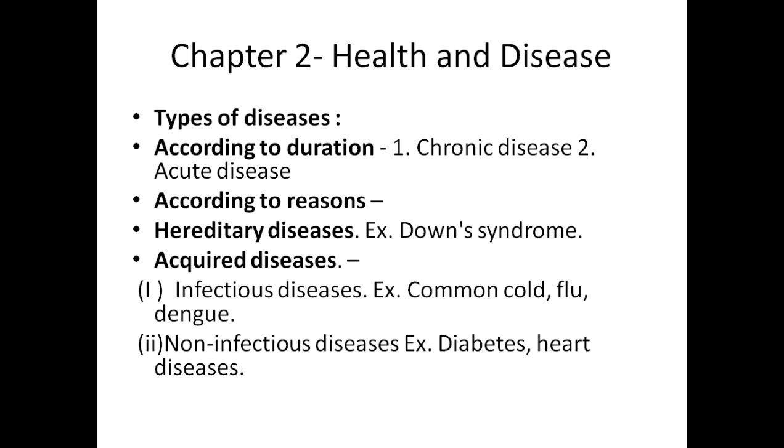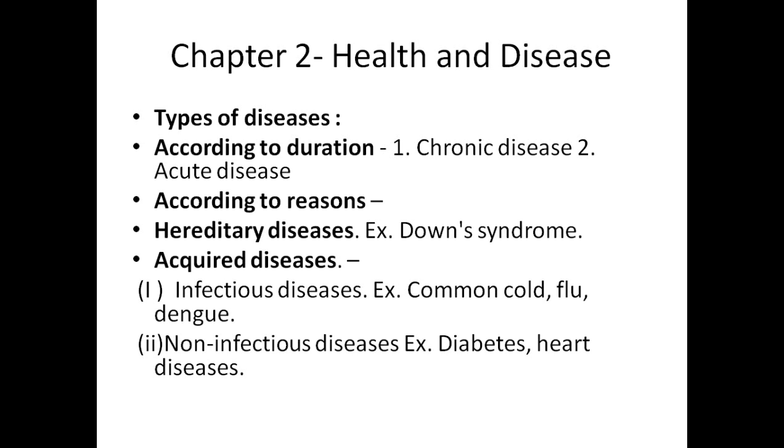Hereditary diseases are, for example, Down syndrome. Now, hereditary disease: we all know that if our forefathers suffered from BP or sugar, it is a hereditary disease. Maybe I will also get sugar in future. So these are known as hereditary diseases. Acquired disease is that disease